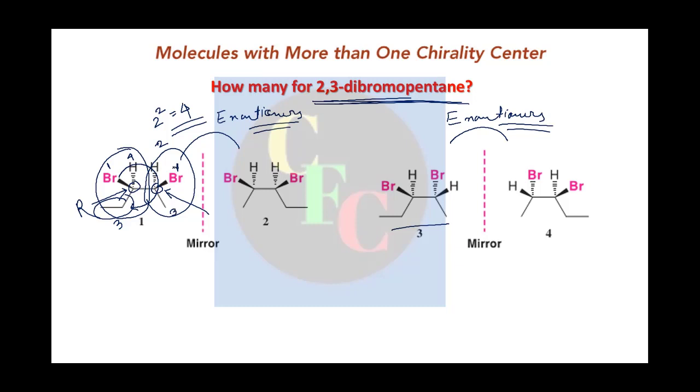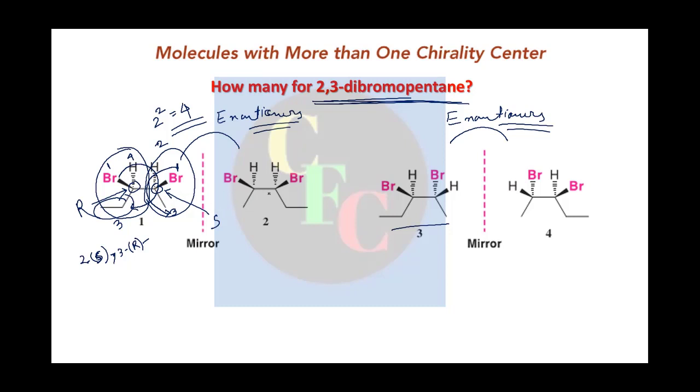From here, if you see 2 then 3, it is anti-clockwise, so it is S. So you rename it as 2R, sorry, it is 1, 2, right? So it is 2S, 3R, this dibromopentane. Fine.